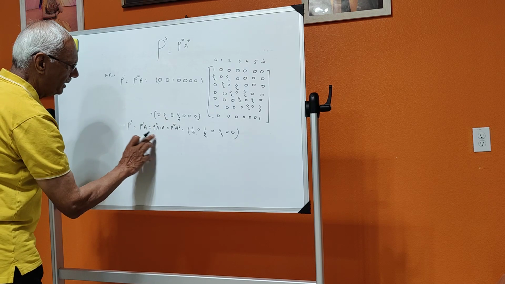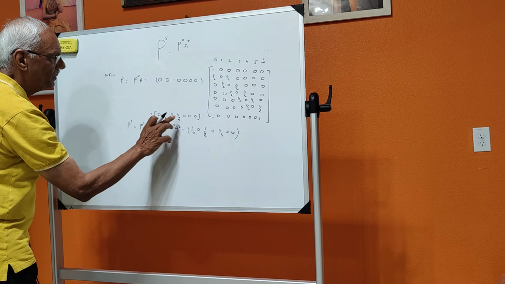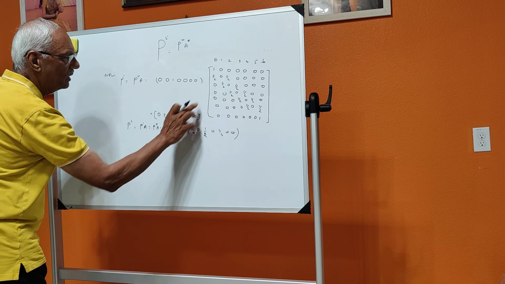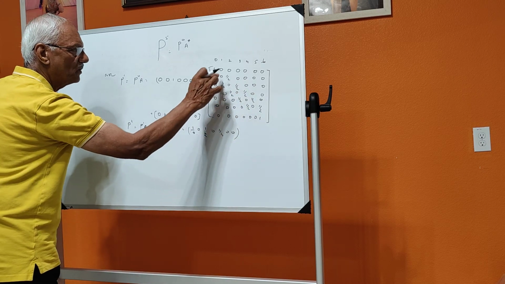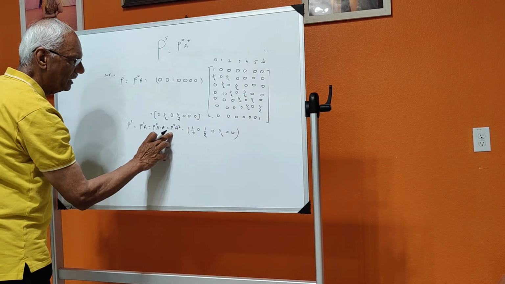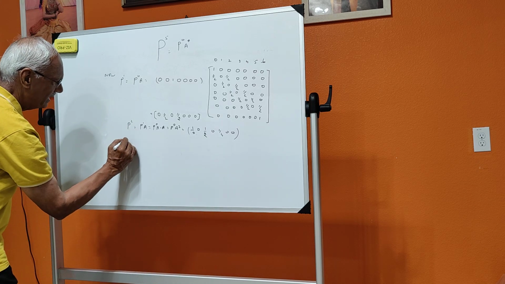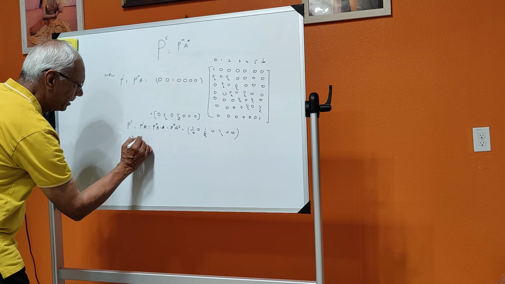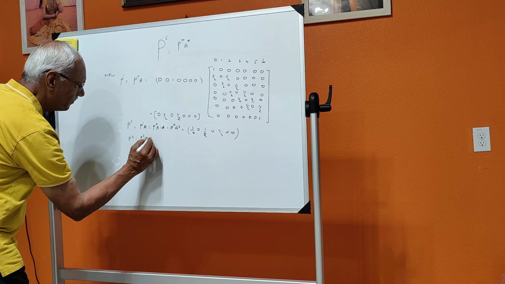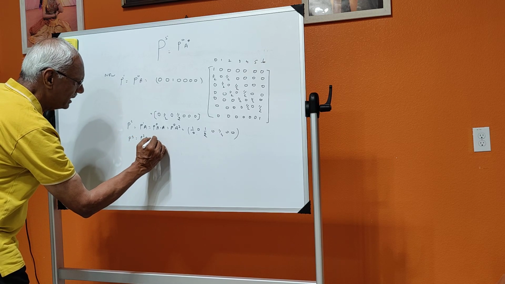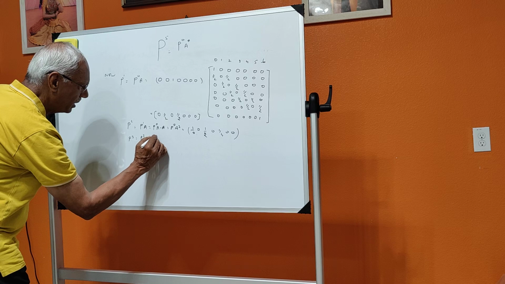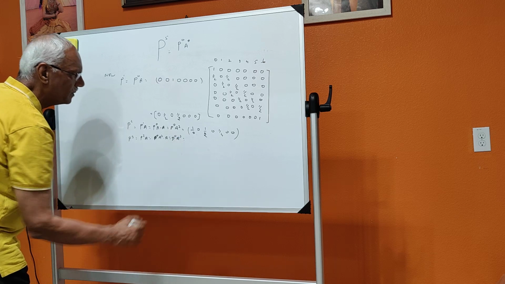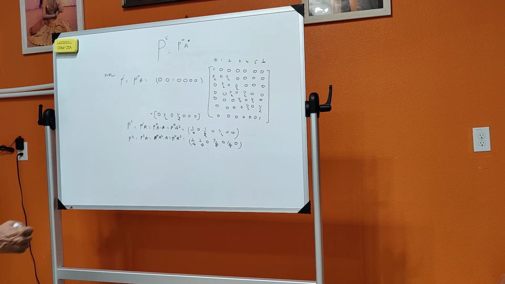So if you do the multiplication, P1 of A, P1 of A is nothing but P0 of A square. You will have to go for the multiplication of this again with this and then multiply with P0, then you get this. Then your P3 will be equal to, again this is nothing but what? P2 of A, but P2 of A is equal to P0 into A square into A, that is equal to P0 of A cube. How are we getting this? So like this if you go, then your P4 will be that.